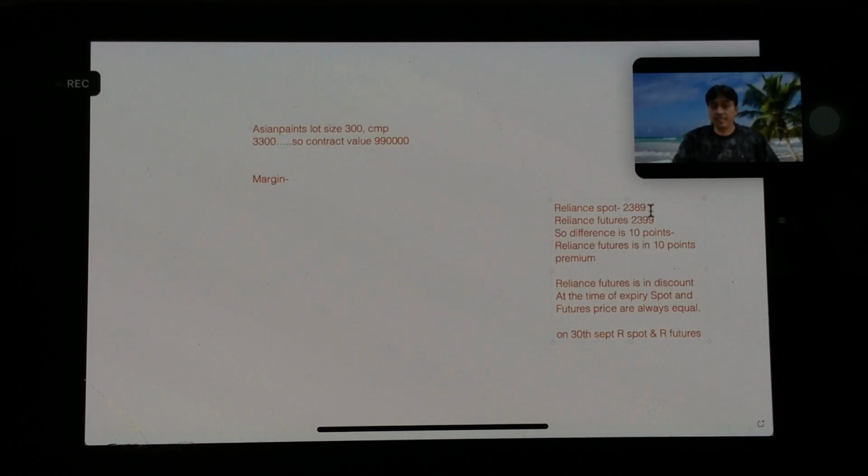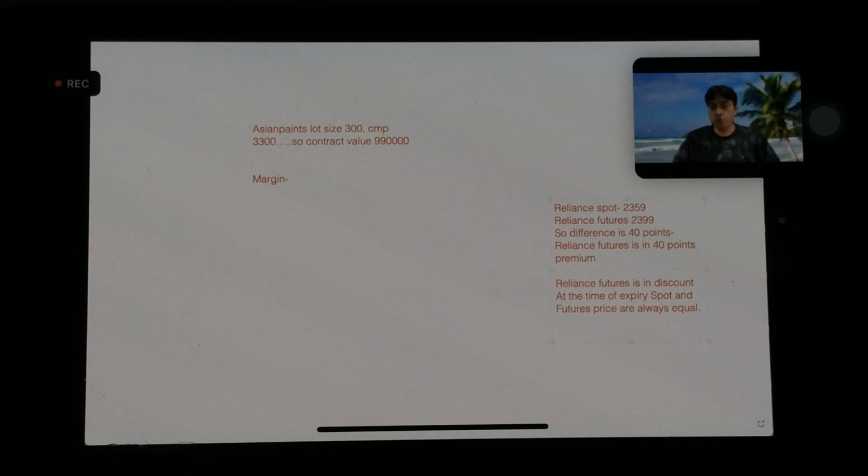So let's imagine that this difference is not only this much. Let's imagine spot is 2359 and Reliance futures is 2399. So how much is the difference? Difference is 40 points, right? It's 40 points difference. Reliance is in 40 points premium.